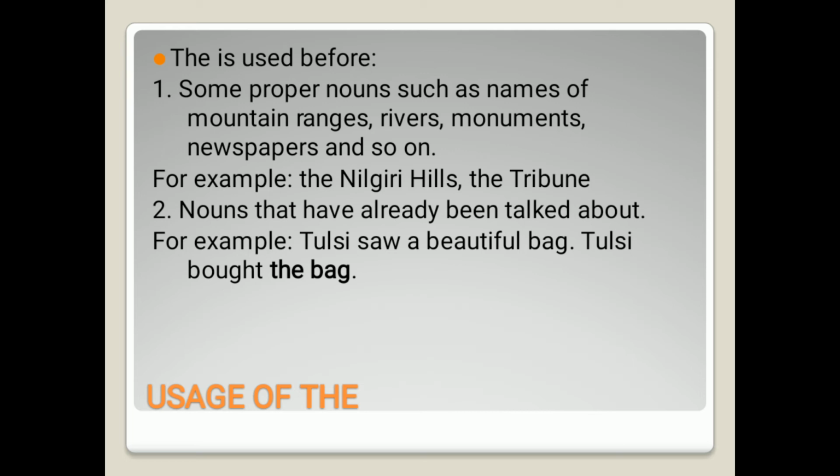Secondly, nouns that have already been talked about. That means we have already talked about something and we are talking about that thing again. Like in a sentence I have already mentioned something and again in the second sentence I am using the same thing, and for that same thing I'll be using the in front of it. Let us clear this with the help of an example.